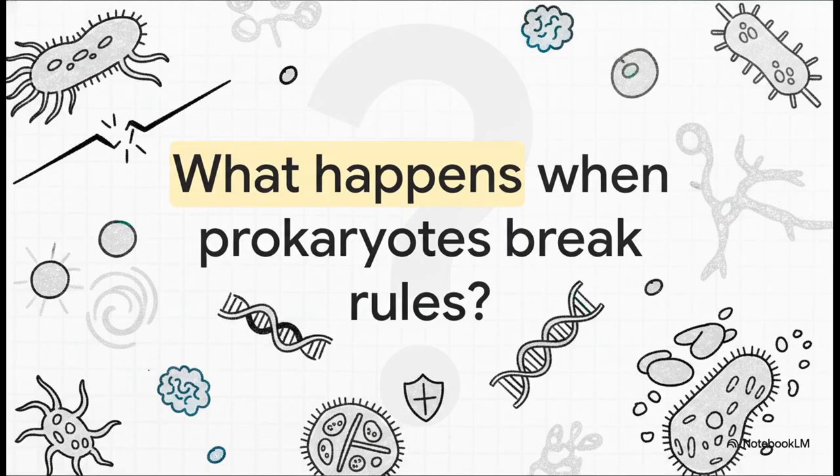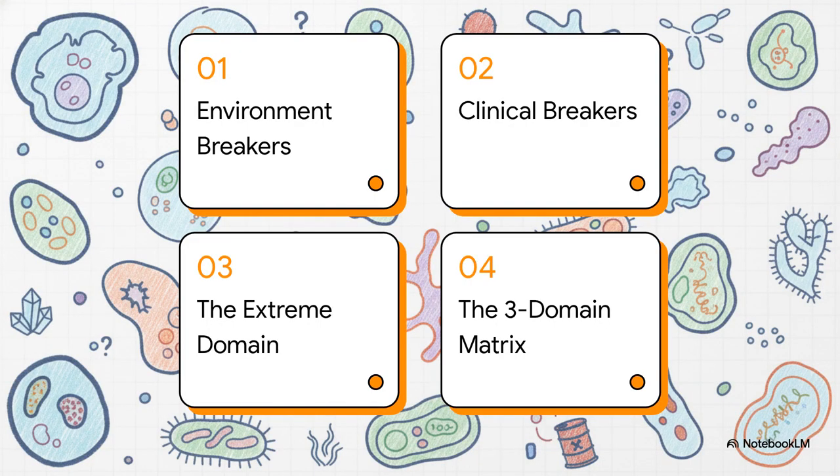We need to understand these outliers on a really deep level, mainly because right after this, we're moving on to an entirely new chapter on eukaryotic cells and microorganisms. So to understand exactly where we are going, we first have to master the microbes that blur the lines. Here's our roadmap for today.